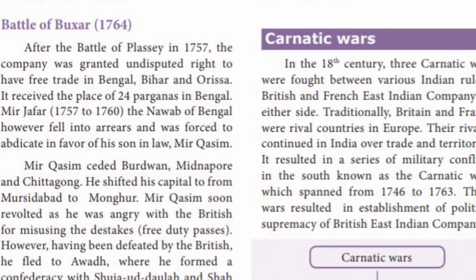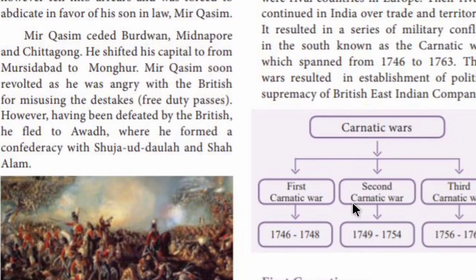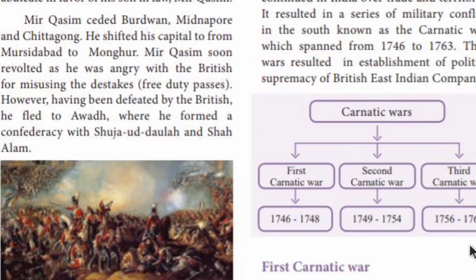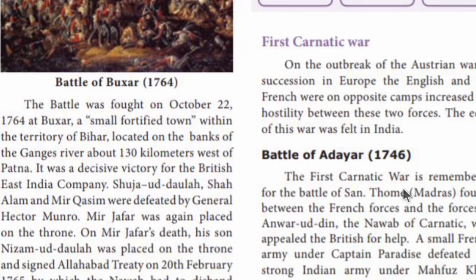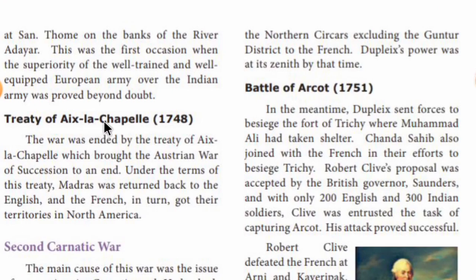Then we have seen about the Carnatic Wars. So the 3 Carnatic Wars, first, second and third, lasted from 1746 to 1763. Then we have seen about the first Carnatic War. The main reason was the outbreak of the Austrian War of Succession in Europe. The battle fought was the Battle of Adyar. Then the first Carnatic War ended with the Treaty of Aix-la-Chapelle, which was signed in the year 1748.